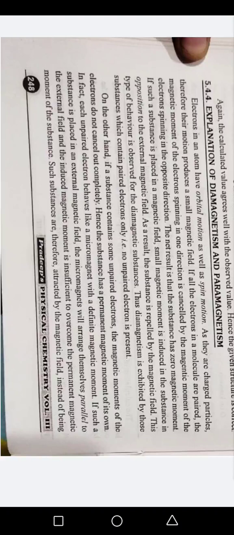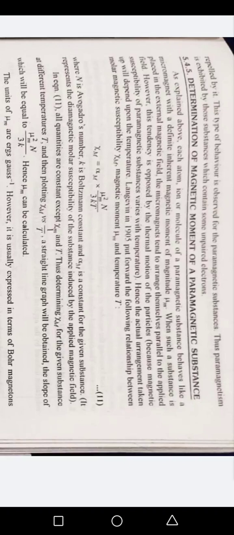If such a substance is placed in an external magnetic field, the micromagnets will arrange themselves parallel to the external field, and the induced magnetic moment is insufficient to overcome the permanent magnetic moment of the substance. Such substances are therefore attracted by the magnetic field instead of being repelled by it. This type of behavior is observed for the paramagnetic substance. Thus, paramagnetism is exhibited by those substances which contain some unpaired electrons.